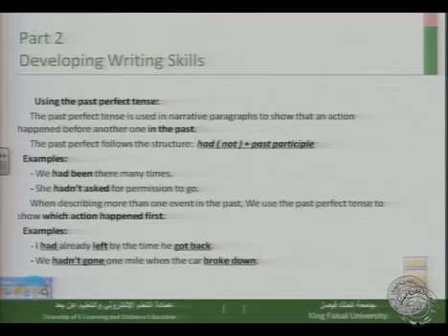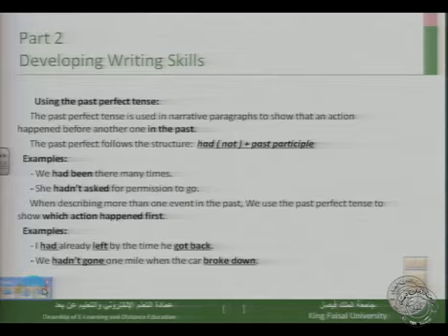In narrative paragraphs we can speak about past events or past stories, and we can narrate those stories using the simple past tense and also the past perfect tense, because the events that we are narrating can happen before each other. So here we are going to look at the use of the past perfect tense.